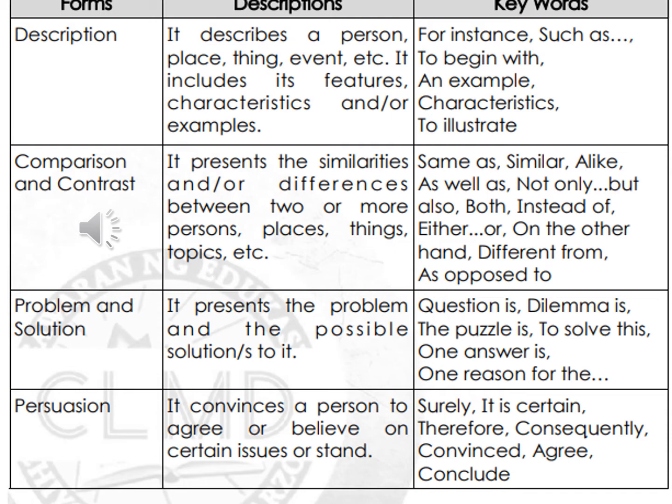So it presents the problem and the possible solutions to it. So some of the keywords are question is, dilemma is, puzzle is, to solve this, one answer is, and one reason for that. And the last one is persuasion. It convinces a person to agree or believe on certain issues. Surely, it is certain, therefore, consequently, convince, agree, and conclude are some of the keywords.